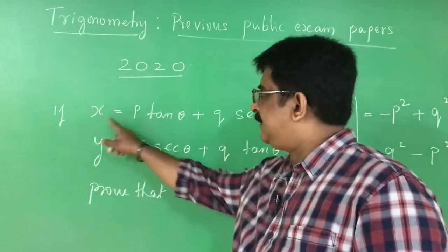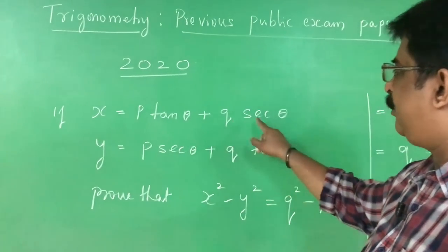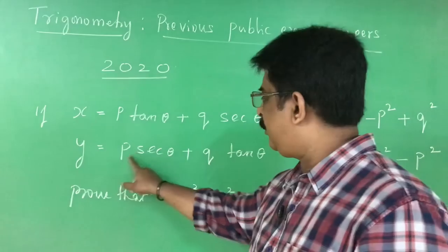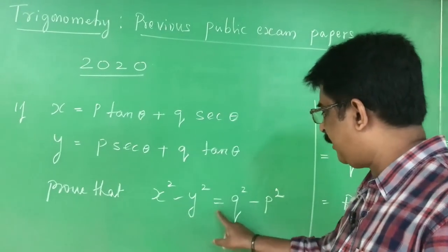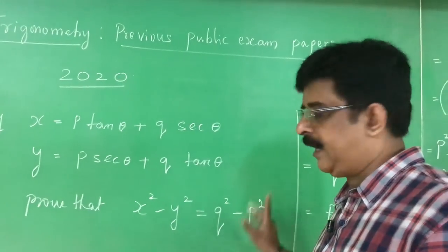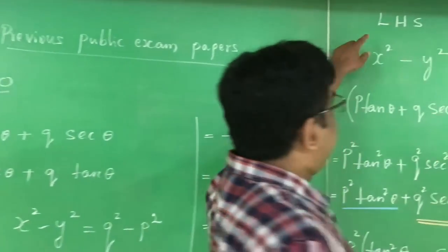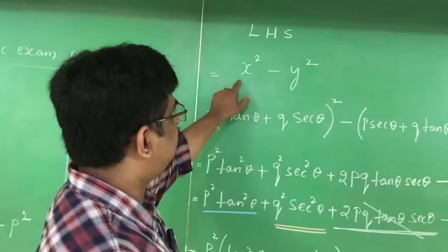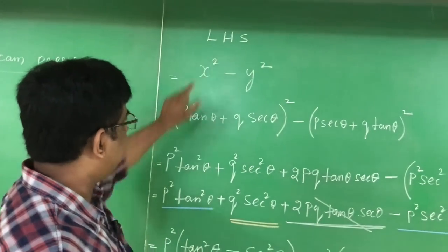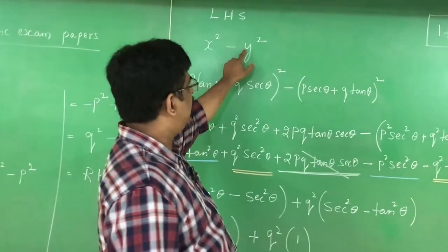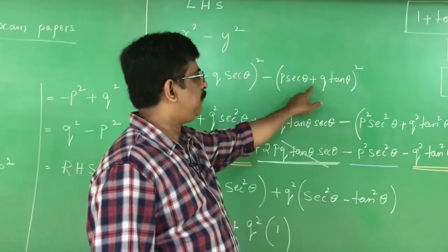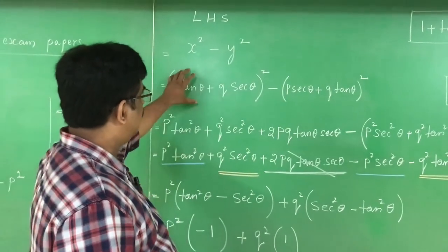What is given: x is equal to p tan theta plus q secant theta, y is equal to p secant theta plus q tan theta. We have to prove that x square minus y square is equal to q square minus p square. First I take the LHS. LHS is x square minus y square. The x value is p tan theta plus q secant theta whole square, minus y value, p secant theta plus q tan theta whole square.